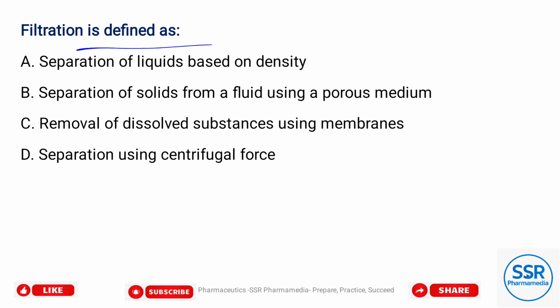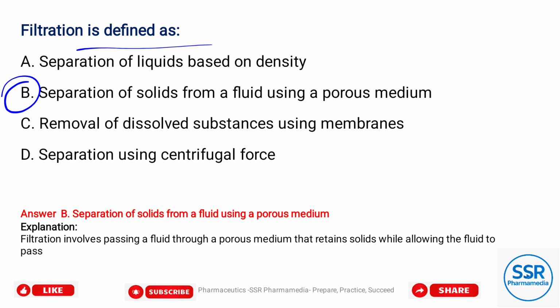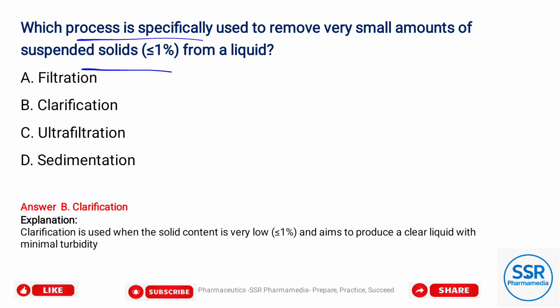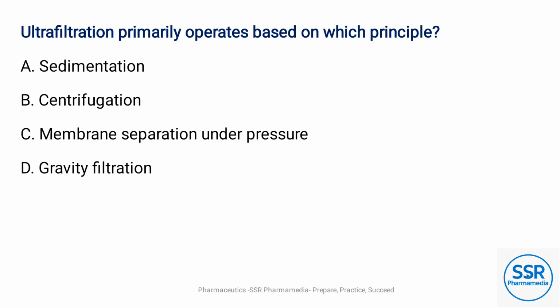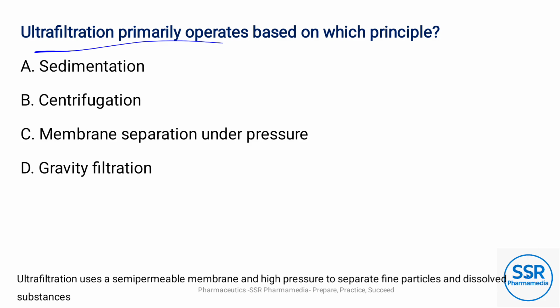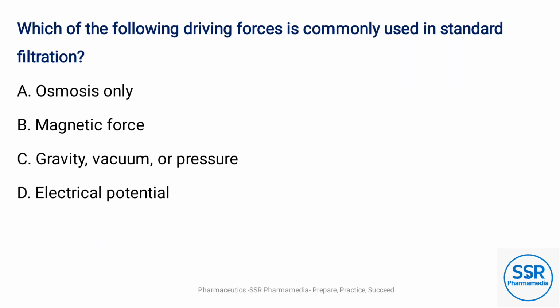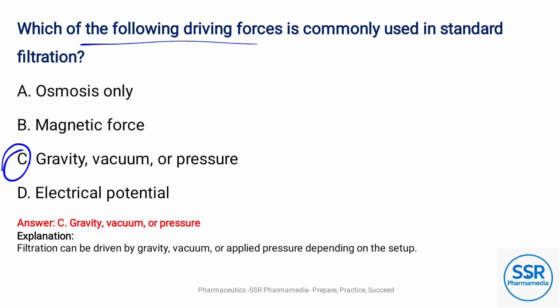Filtration is defined as, the answer is option B, separation of solid from a fluid using a porous medium. Which process is specifically used to remove very small amounts of suspended particles from liquids? Option B, clarification. Ultrafiltration primarily operates based on which principle? Option C, membrane separation under pressure. Which of the following driving forces is commonly used in standard filtration? Option B, gravity, vacuum or pressure.